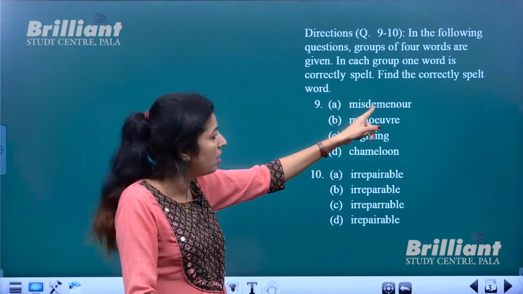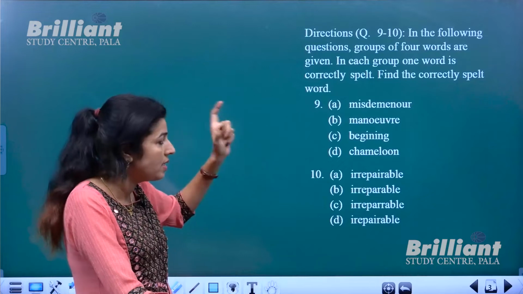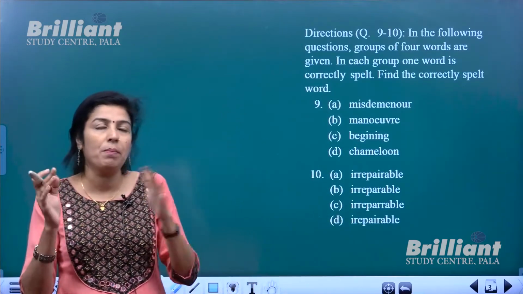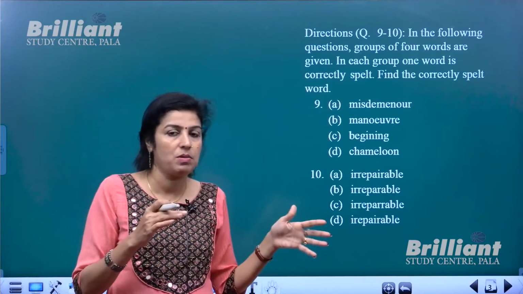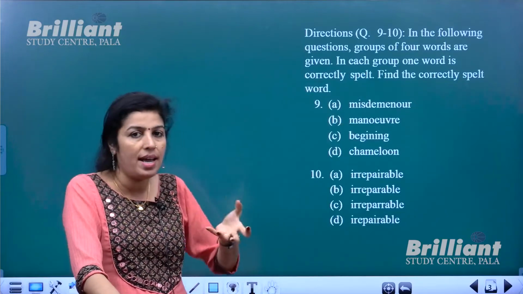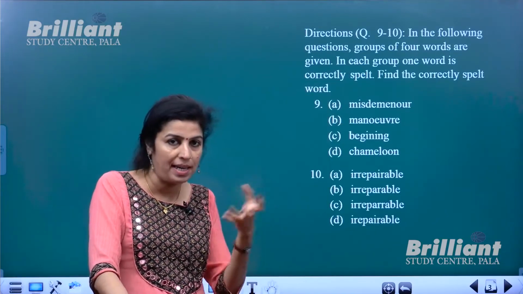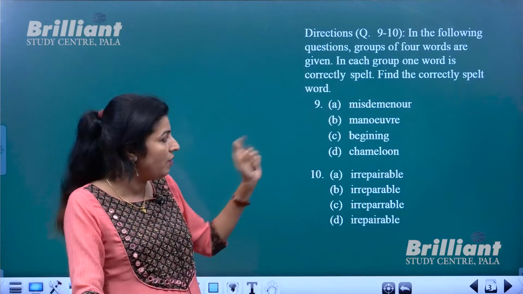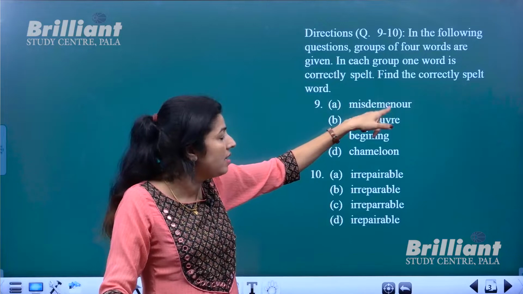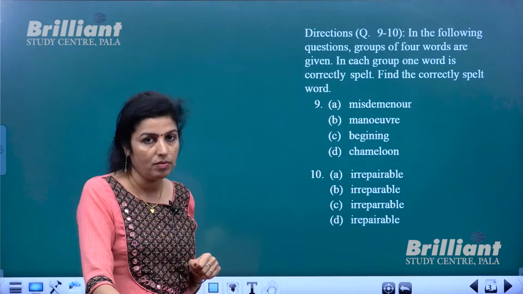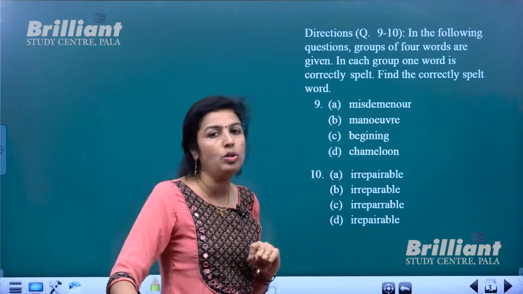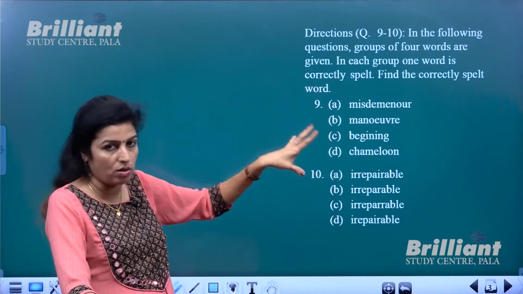So here it is the wrong spelling, and what is the meaning of misdemeanor? We are familiar with this word because many times in previous exams we came across it. Misdemeanor means a small error, a small mistake, a minor mistake that you commit. And what is the spelling of that word? D-E-M-E-A, there is an A after E. Misdemeanor with D-E-M-E-A-N-O-U-R. So that also is wrong spelling.